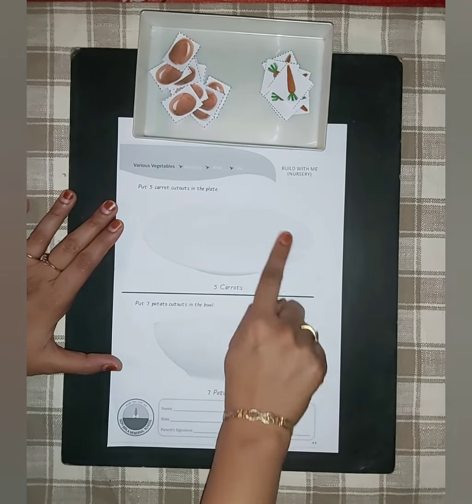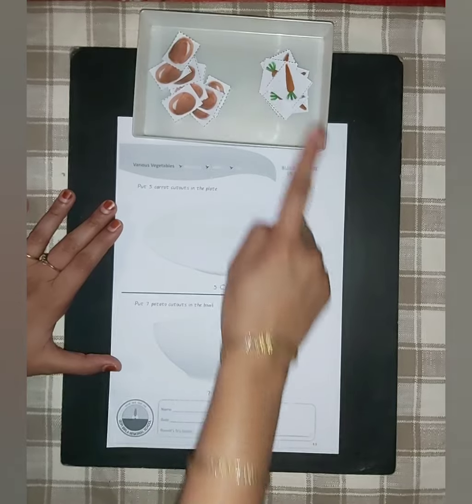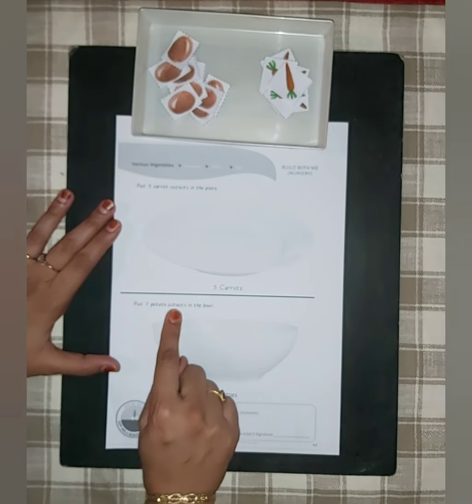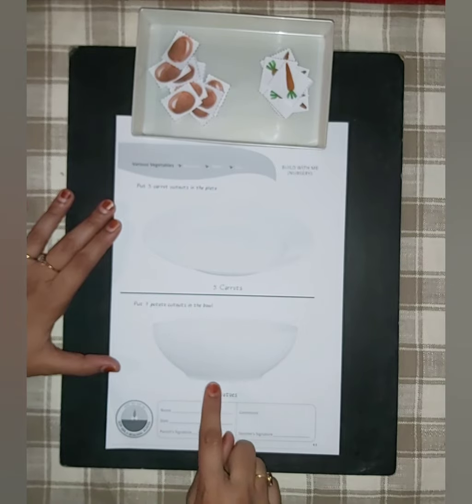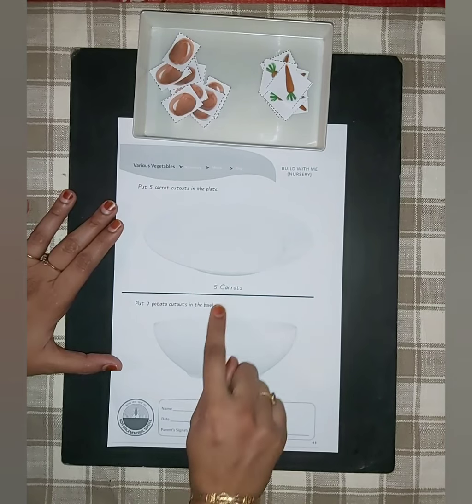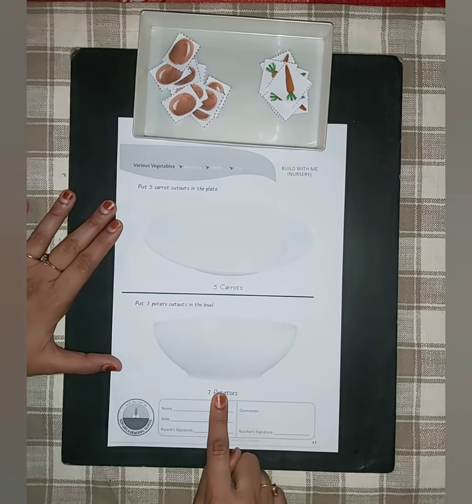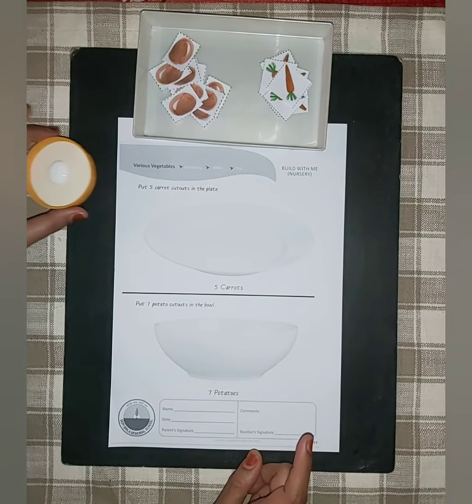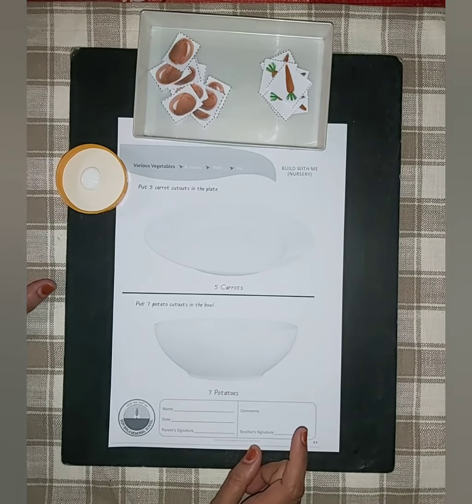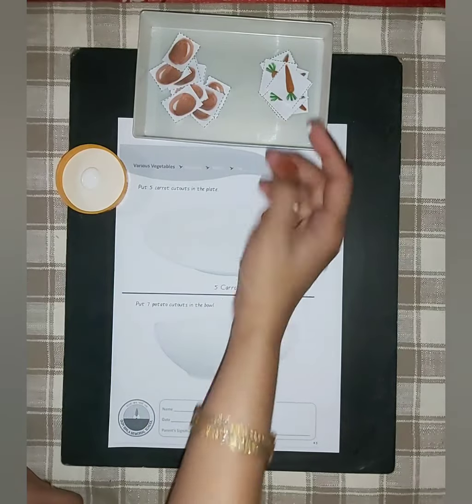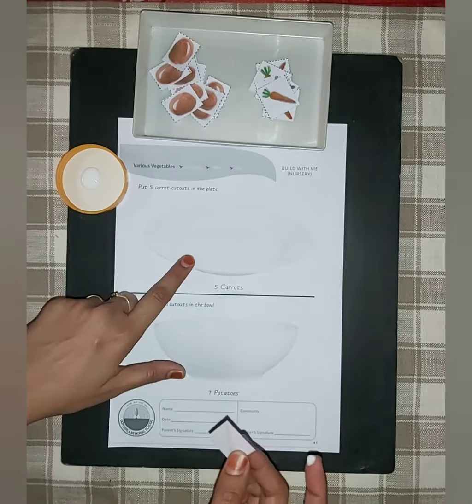So you will stick 5 carrots in this plate, and here it is written put 7 potato cutouts in the bowl. Now here you have to put 7 potatoes, and here you will put 5 carrots. 5 carrots, 7 potatoes. So let's get started. We know what a carrot looks like and we know what a potato looks like. So for that you will require some glue. Dip Mr. Pointer in glue, just very little. First let's finish sticking the carrots.